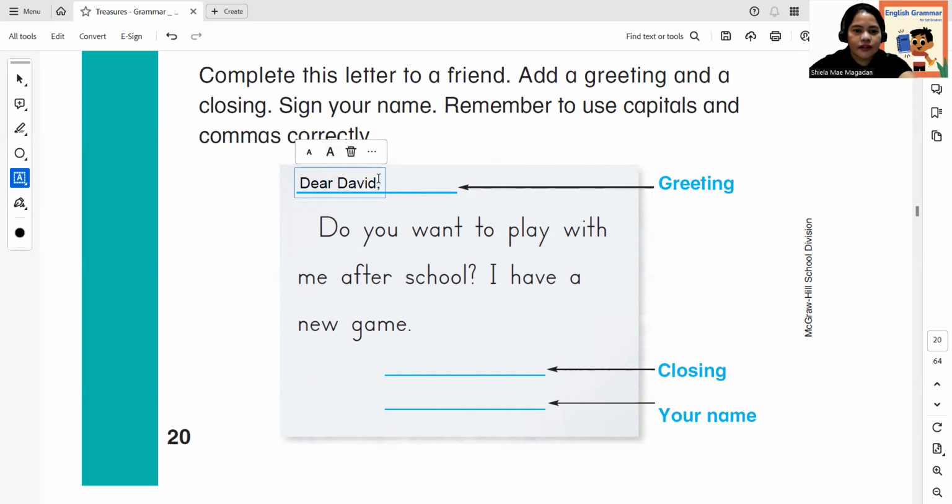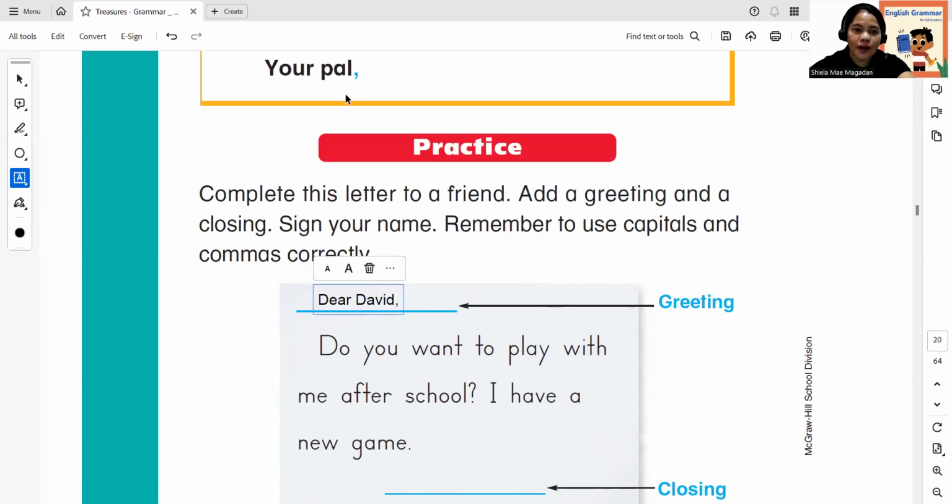If you can observe here, Dear begins with a capital D and the name of the person, David, begins with a capital D, and it ends with a comma. All right, good. Do you want to play with me after school? I have a new game. So the closing, if you can observe here, is Your pal. That's the closing. Your pal.